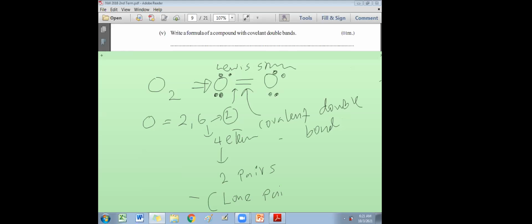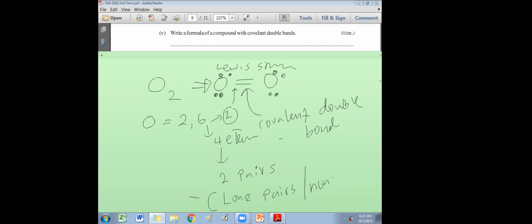Lone pairs are also known as non-bonding pairs. That's why I have put a pair of dots around each atom. Lone pairs are on individual atoms, on isolated atoms. A bonding pair is shown either using a small dash or as a pair of dots between the atoms. Between the atoms, bonding pair. Don't forget these rules when you are drawing the Lewis structure.